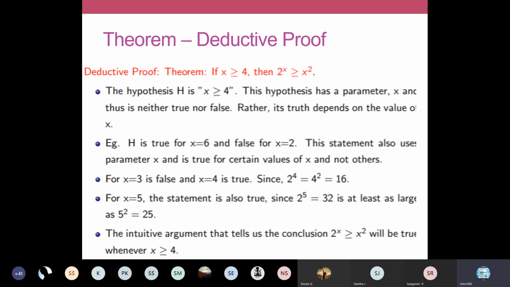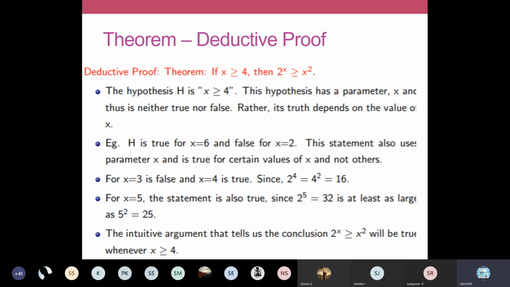I've taken one theorem. This is a textbook example. If x is greater than or equal to 4, then 2 power x is greater than or equal to x squared. You have to prove that. Here you have to analyze this theorem and find out what the form of this theorem is. Since it has an if then condition, you assume it is of the form if H then C. So you have to identify what is the hypothesis and what is the conclusion.